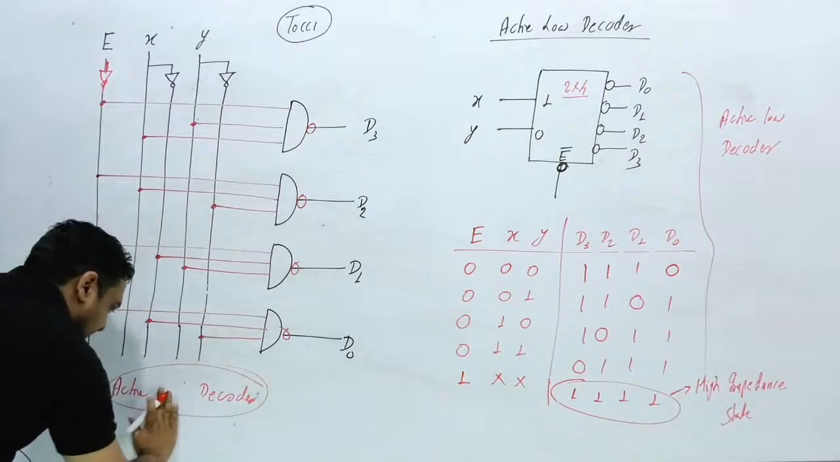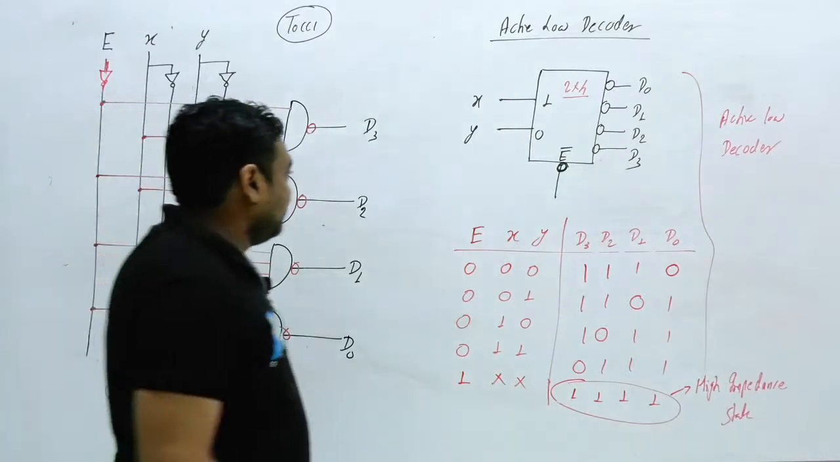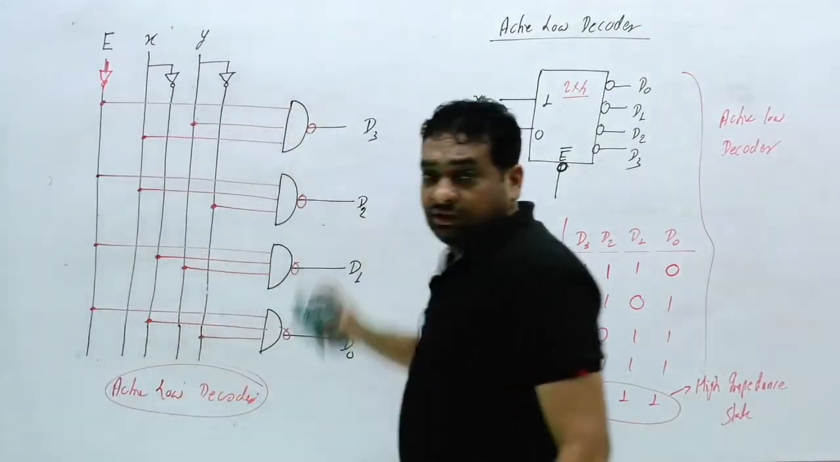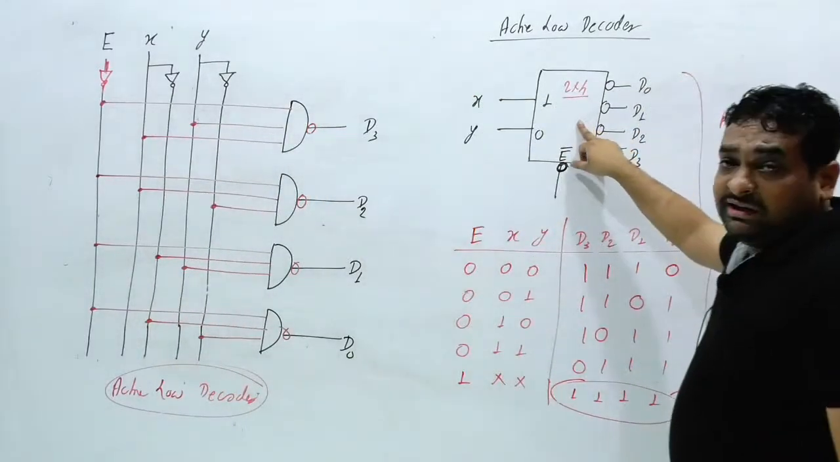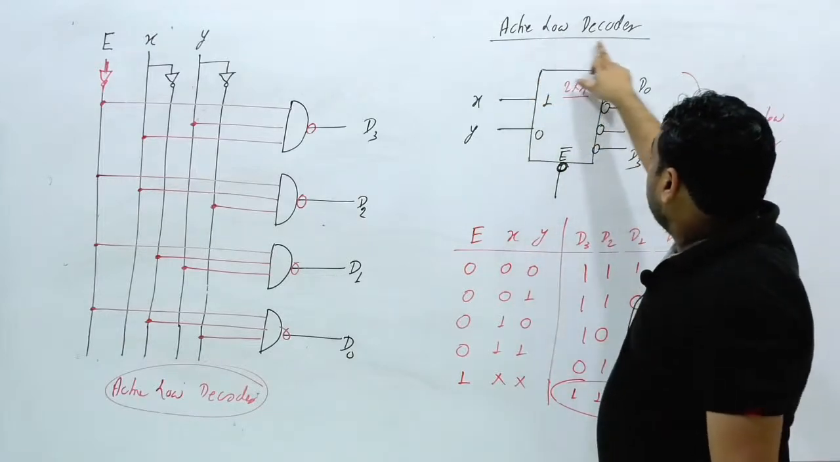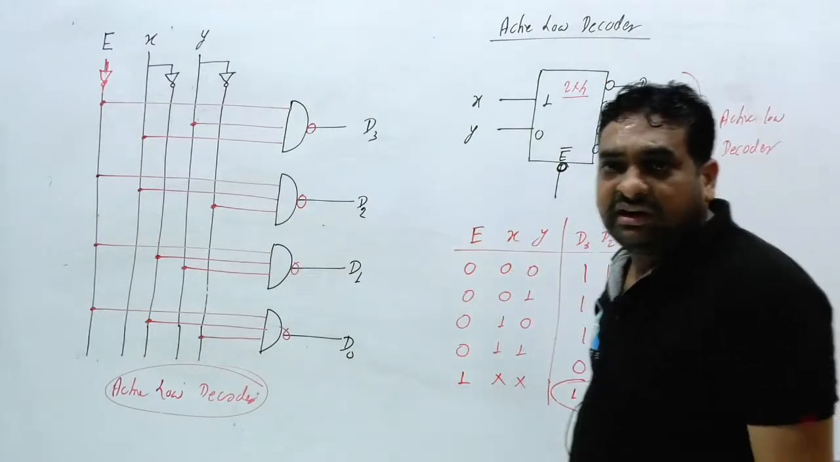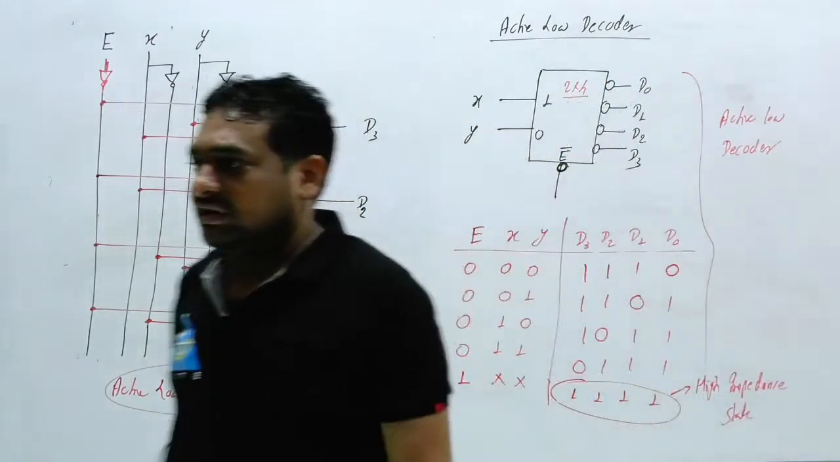So can I write here active low decoder? This circuit will be for the active low decoder. Clear? So this is the representation of active low. Either the examiner will provide you a bubble or the examiner will write active low decoder. This will be the truth table and this will be the circuit. Clear?